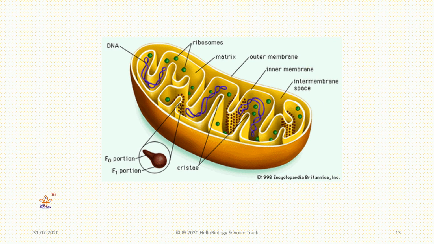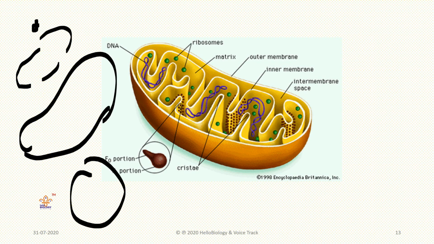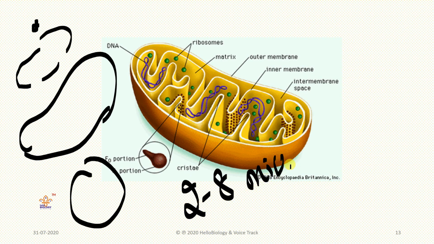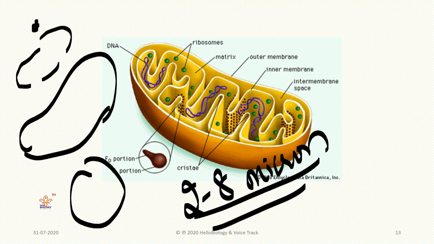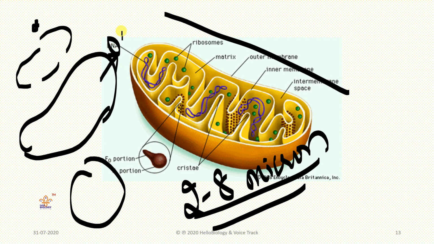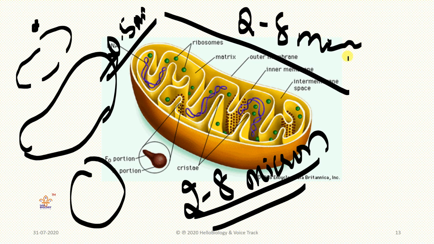Mitochondria are very small, and sometimes spherical or cylindrical. Generally, mitochondria have a length of 2 to 8 microns, and the width, if you see this side, is nearly 0.5 micron.